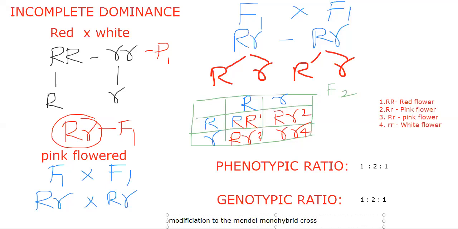It is a modification to the Mendel monohybrid cross, 3:1. One more we have to see. In codominance, we need to see the codominance factor. We have completed incomplete dominance, then we are going for the codominance factor.